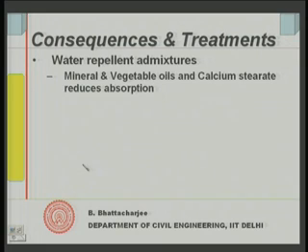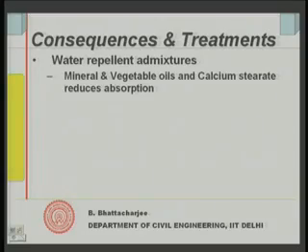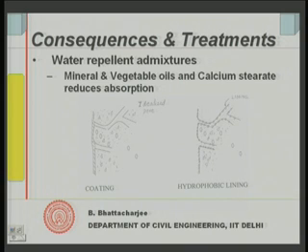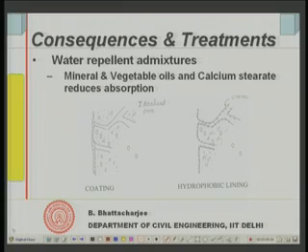In concrete, of course, one can use water repellent admixtures. I mentioned waterproofing compounds, even in mortar you can use those. These admixtures are mineral and vegetable oils or calcium stearate, and they reduce the absorption. I mentioned this earlier also in connection with concrete, and they can be added to the plaster or the concrete. But there are 4 types of surface treatments which can be used on masonry, and even in concrete. Some of them are costly, so in masonry they are used very judiciously, not just like that, because cost is an important issue.